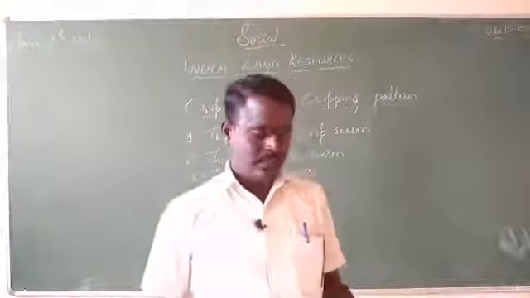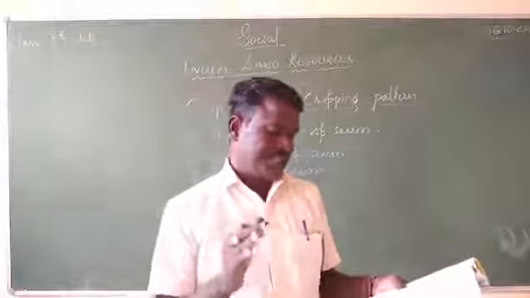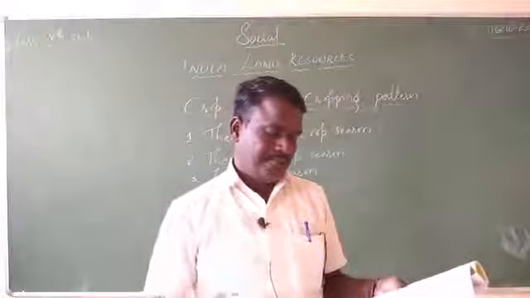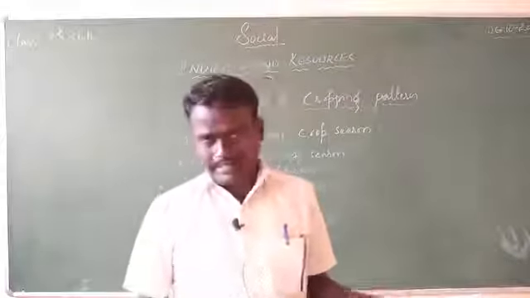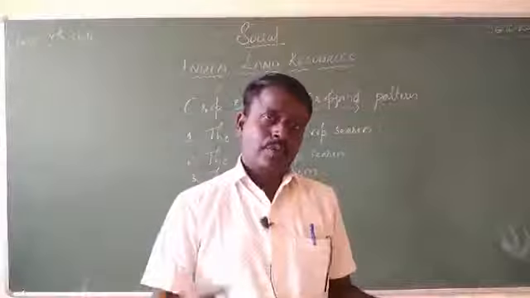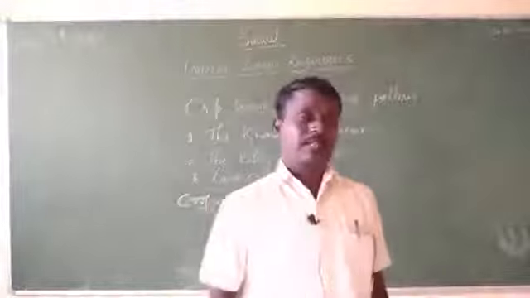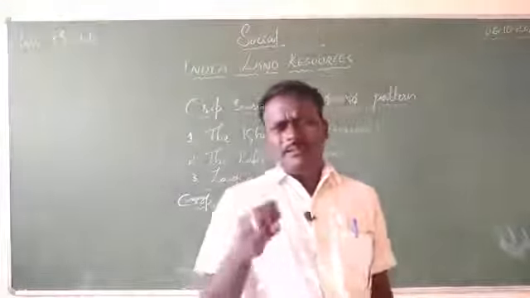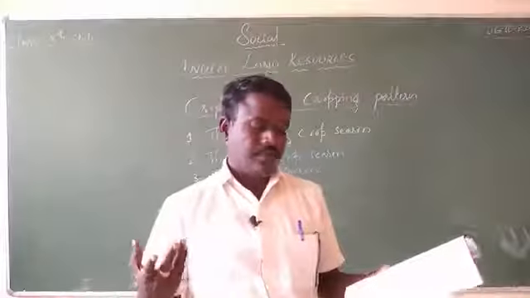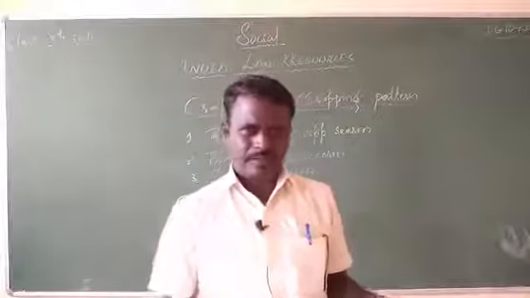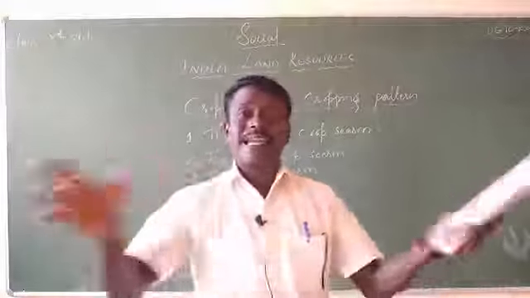It is due to several factors such as relief features, soil, climate, size of farms, water supply, income of farmers, technology, etc. Why does it change from time to time and place to place? It depends mainly on the relief features. Next, soil: based on the quality of soil, and based on the climate they experience, and the size of farms.